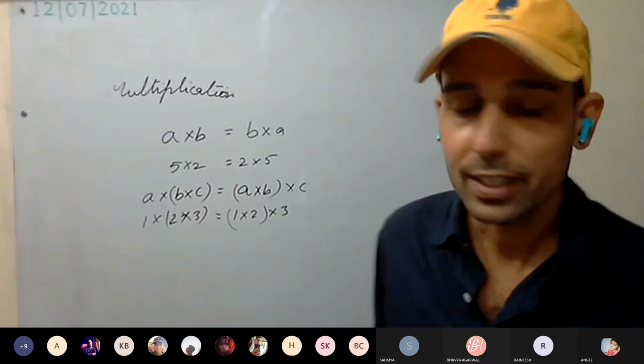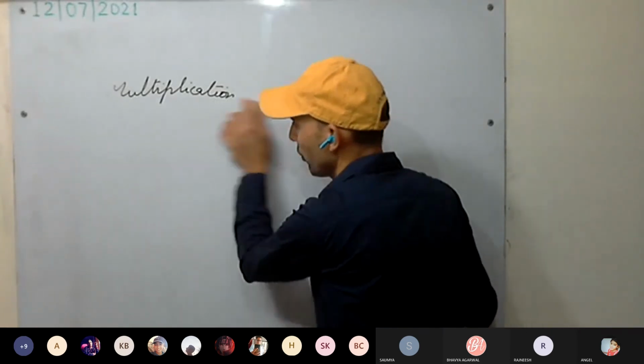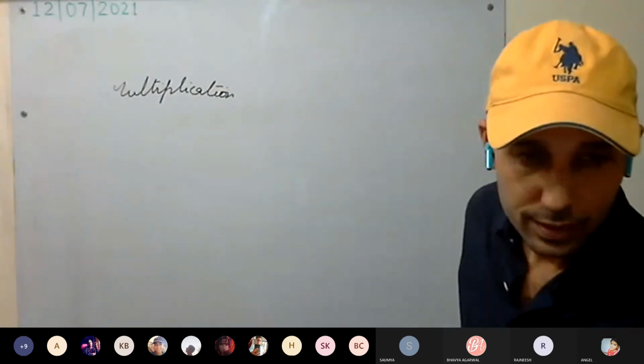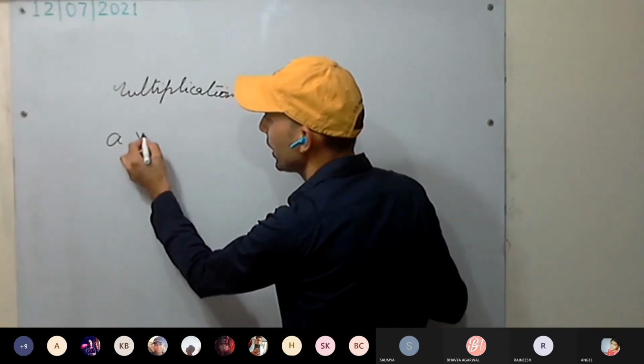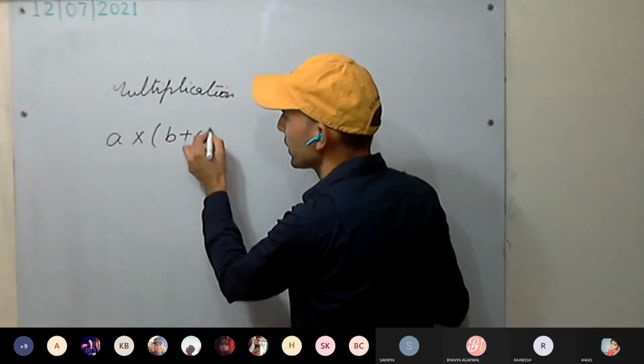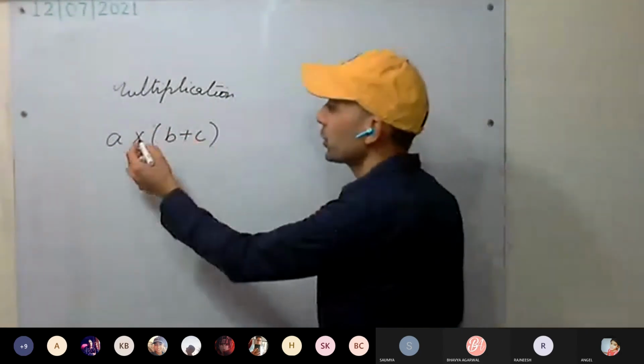Okay. Last, which law was there? Distributive law. If I say A into (B plus C), now see what is going to be distributed.